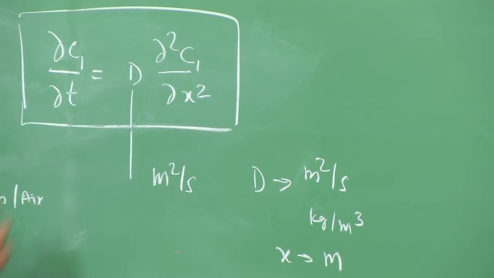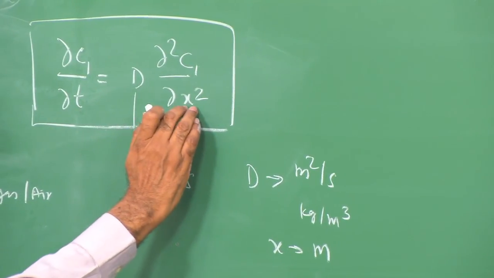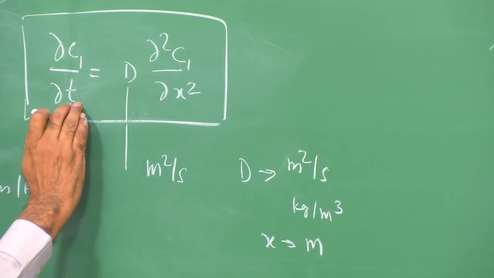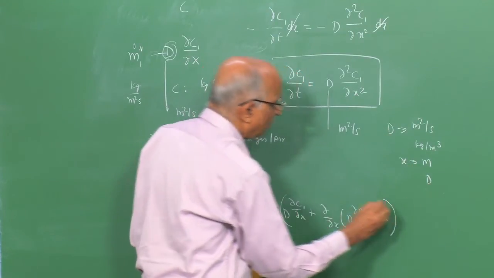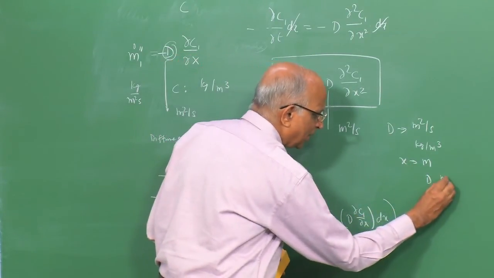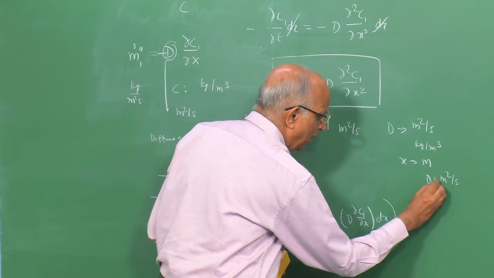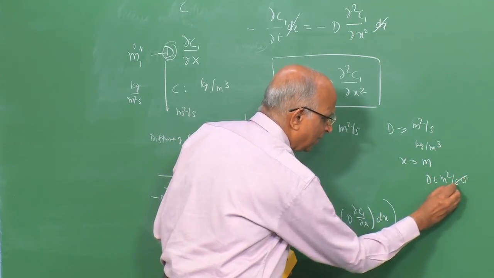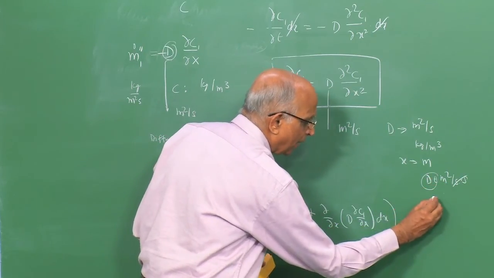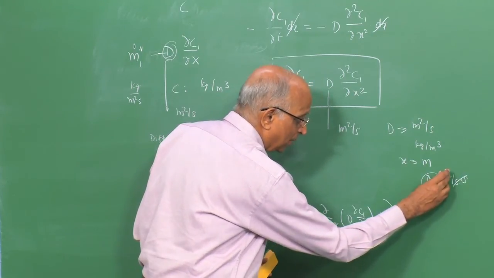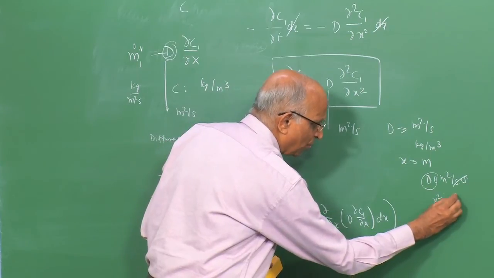If I take a look to express x and t as a single variable, I find, well, if I have D, that means meter square per second, multiplied by time gives me meter square. That means Dt has units of x square, or meter square.